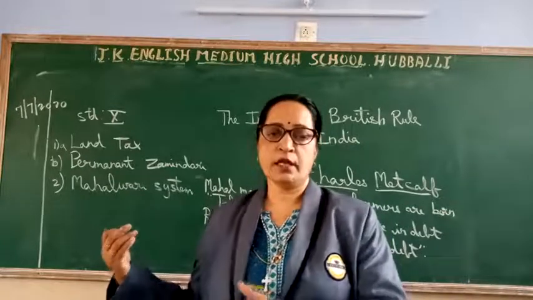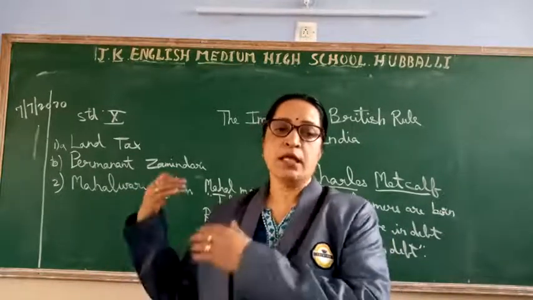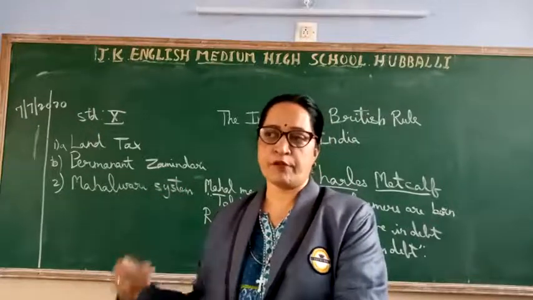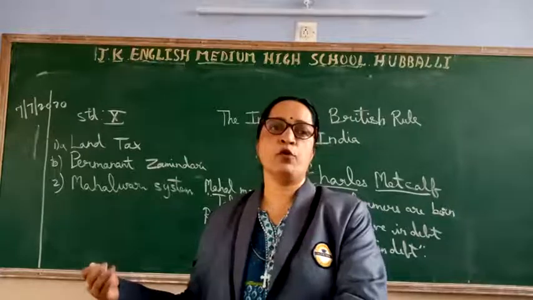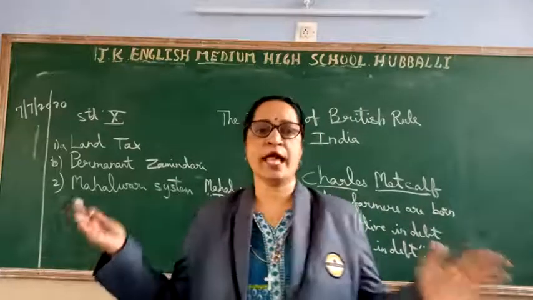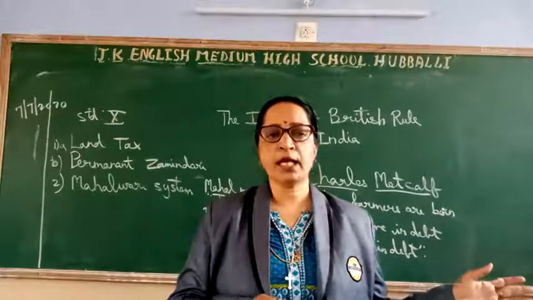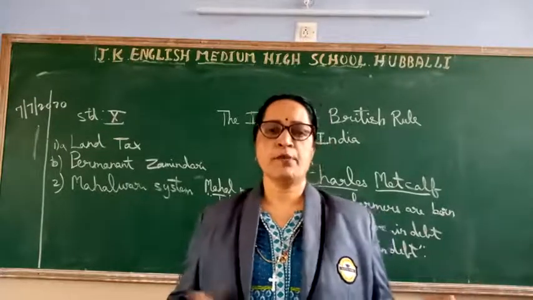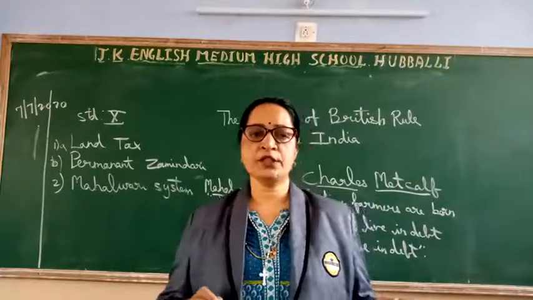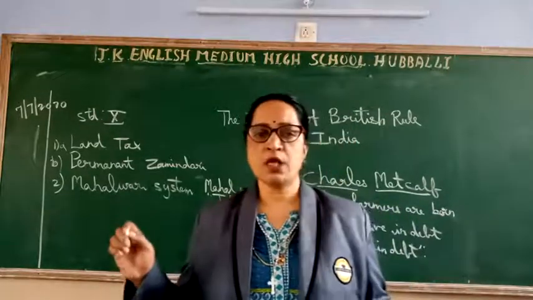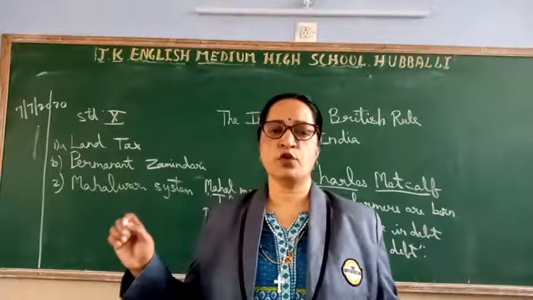So in the other way, what happens? The lands which the zamindars were owning and collecting the land tax from the farmers on were taken away by the Britishers, and the Britishers became the landowners. So the marginal farmers and agricultural laborers who were dependent on their zamindars also suffered due to this.